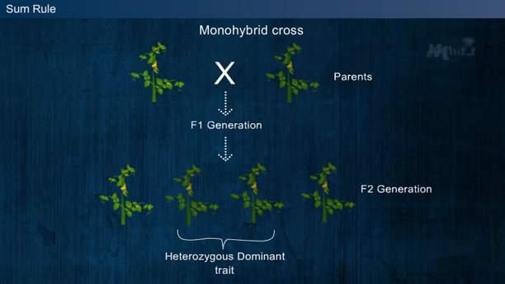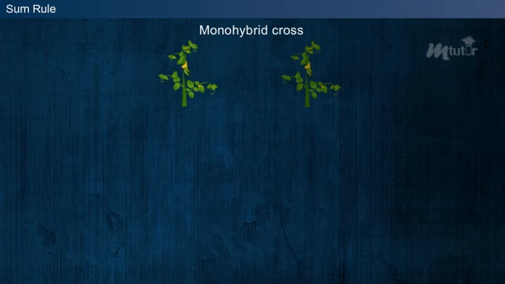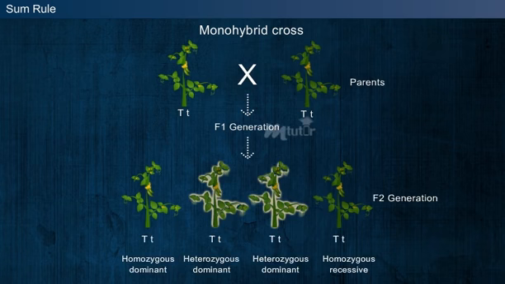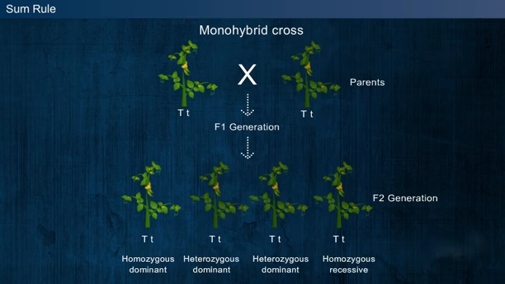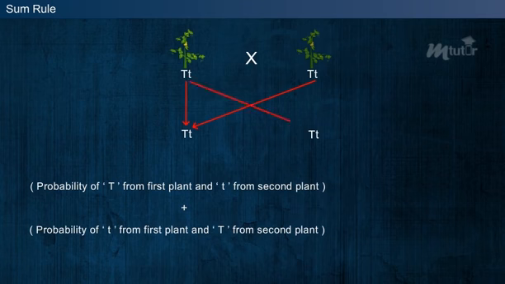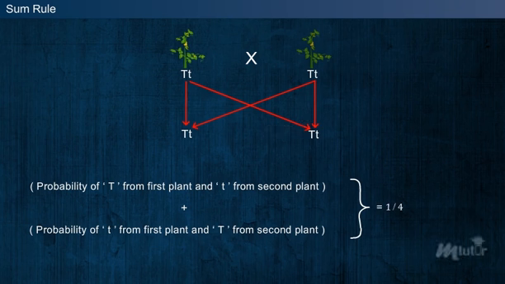F2 generation. In a monohybrid cross, when the pea plants with alleles capital T, small t and capital T, small t for tall phenotypes are crossed, the probability of obtaining a heterozygous dominant trait in the F2 generation is calculated as probability of capital T from the first plant and small t from the second plant plus probability of small t from the first plant and capital T from the second plant, that is 1 by 4 plus 1 by 4 gives 1 by 2.